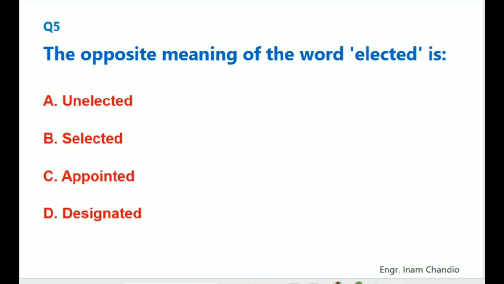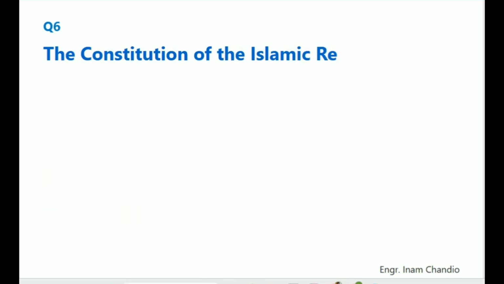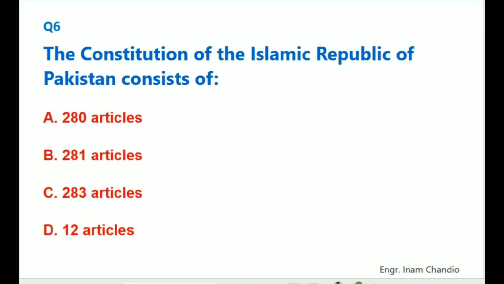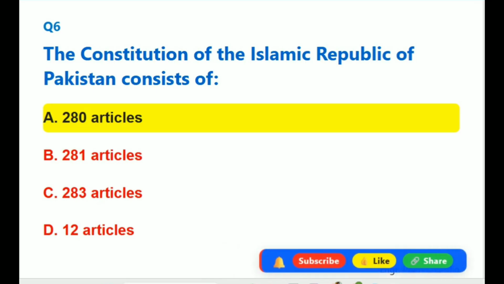The opposite meaning of the word elected is. The correct answer is A. Unelected. The Constitution of the Islamic Republic of Pakistan consists of. The correct answer is A. 280 articles.